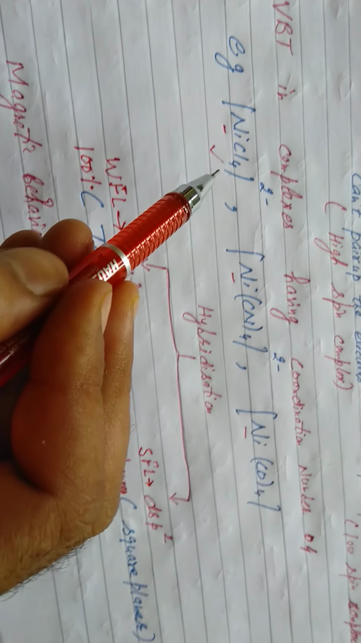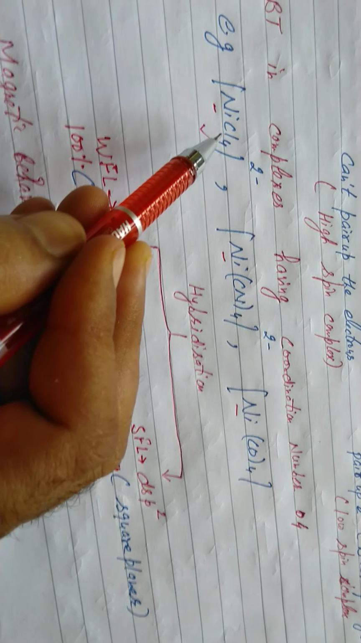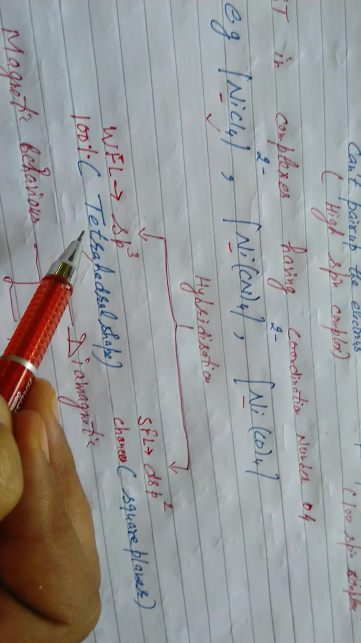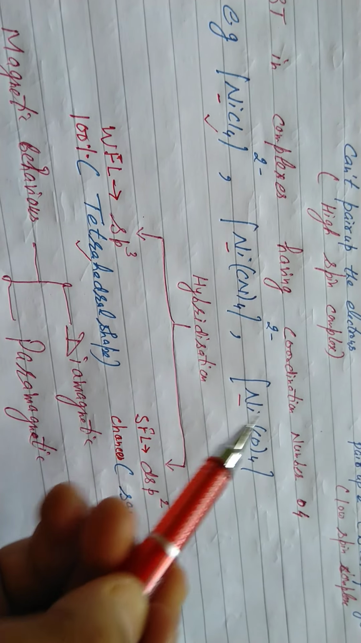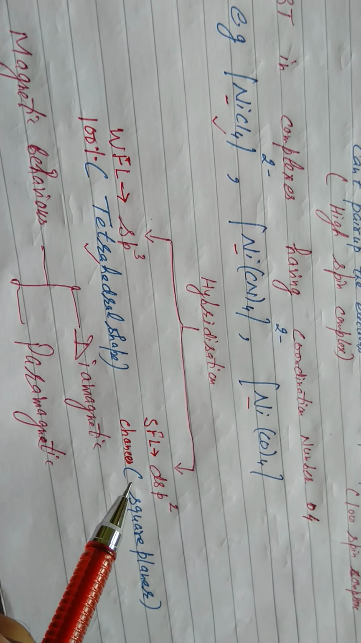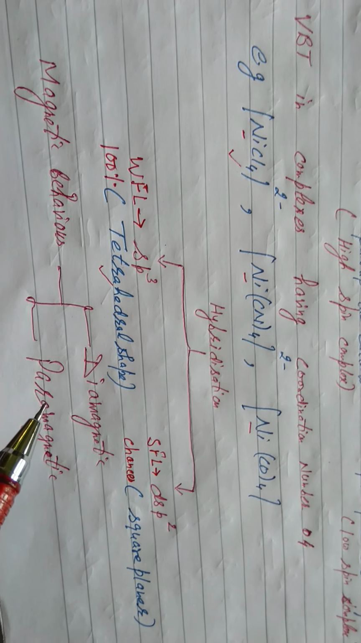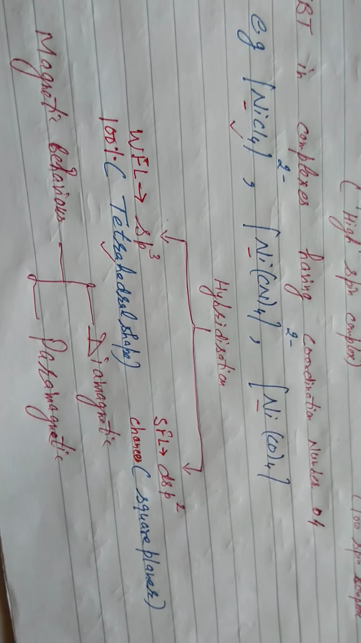Now it's clear, students. Coordination number 4 in each case. In this case, nickel is surrounded by a weak field ligand, halide Cl. It's clear: weak field ligand, 100% tetrahedral shape and sp3 hybridization. And when there is a strong field ligand, then chances are of dsp2. After this, magnetic behavior. You know diamagnetic and paramagnetic. If all electrons are paired, it is diamagnetic. If there are unpaired electrons, such complexes are paramagnetic. Now going to study VBT in different complexes.